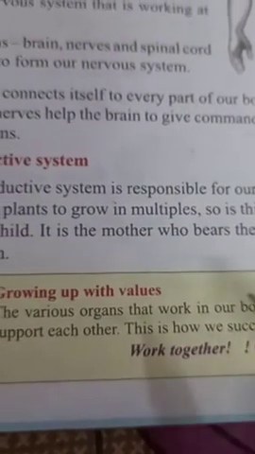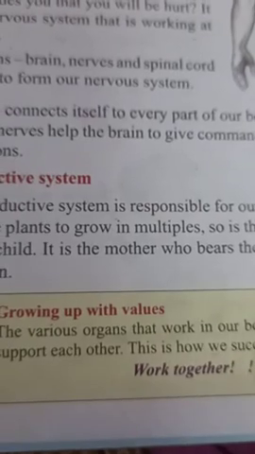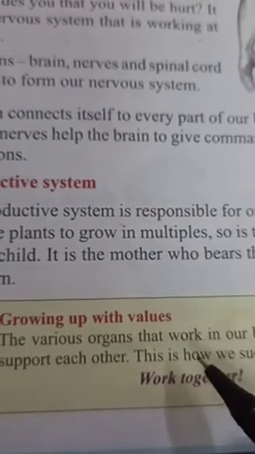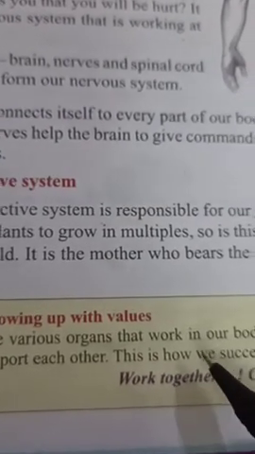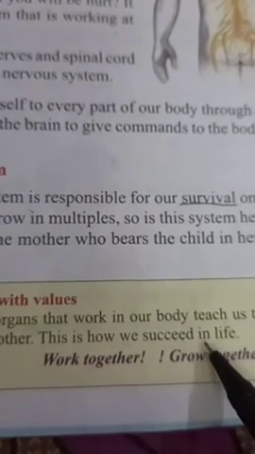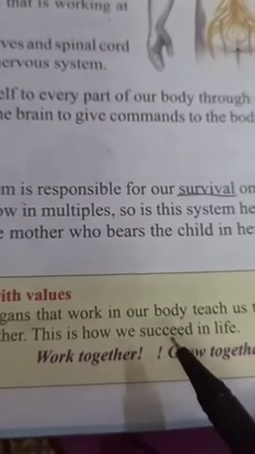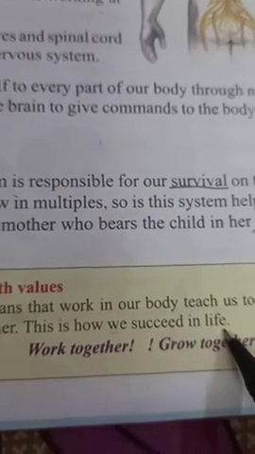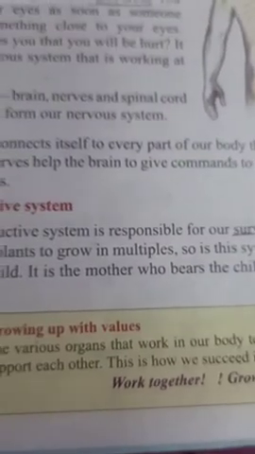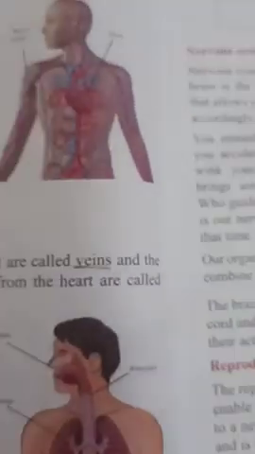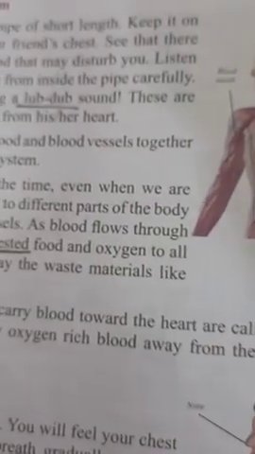Means how the systems support one another. In the same way, we should also support and help each other so that we can succeed in our life. So children, this is all about this chapter number 3.